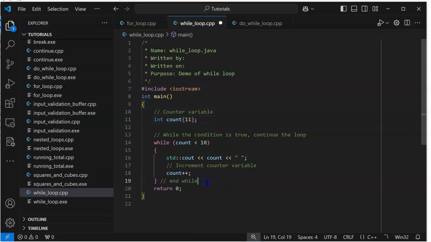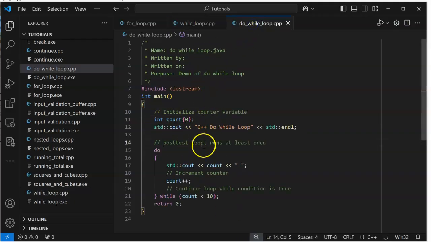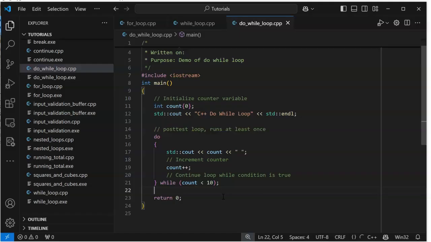So it would depend on what you're doing. Well, if you have input from the user, it's certainly possible. It doesn't happen terribly often. Anyway, so a do while means we're going to go through it at least once. It's called a post-test loop because we test it after we do the loop.